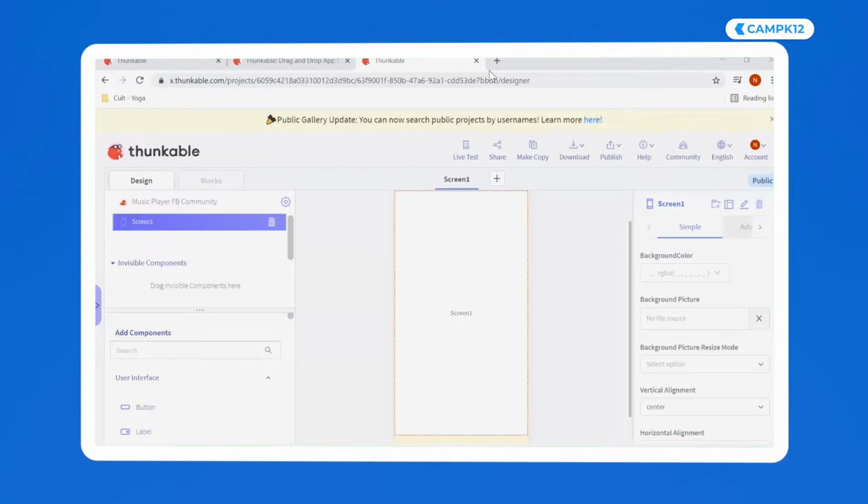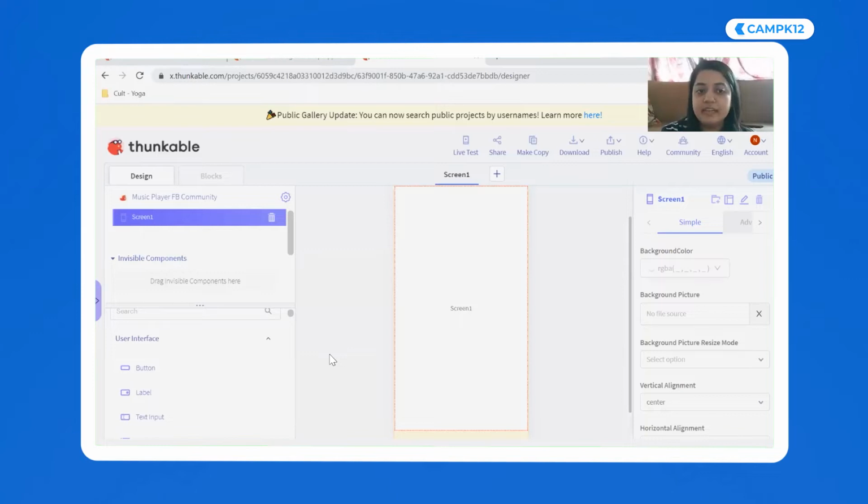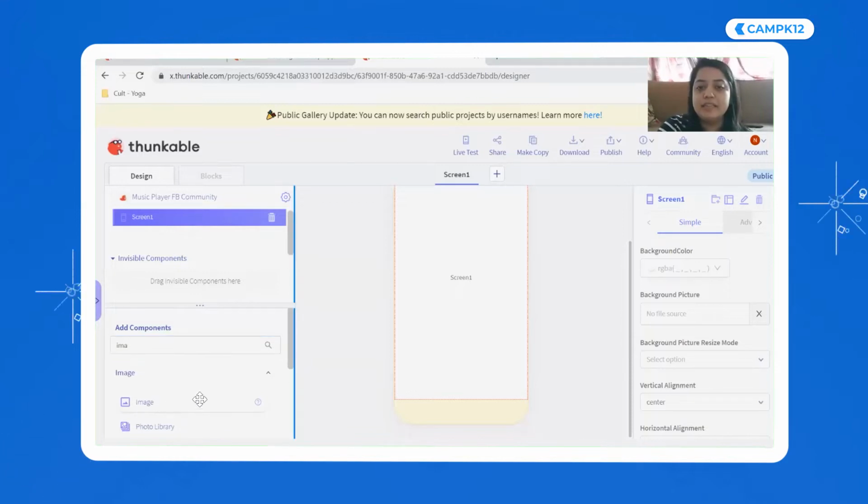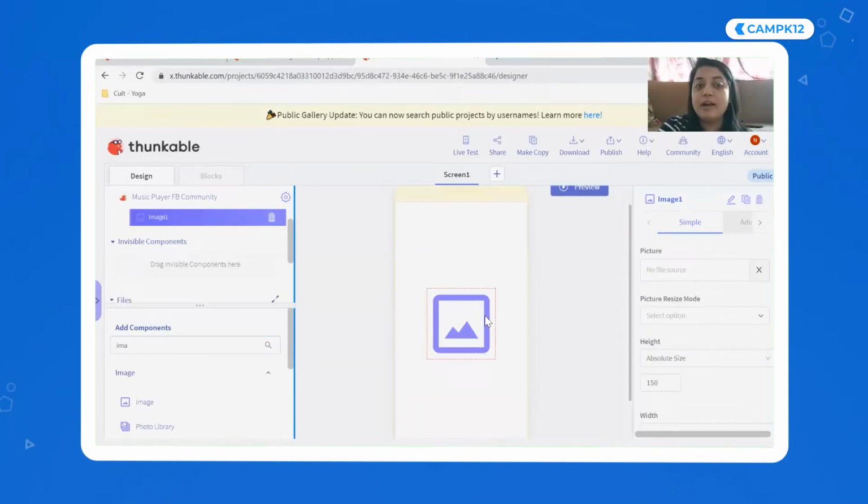Okay, so first of all, do you see to the left side there is something called interface? I'm going to start searching for components. I'm going to search for an image, and hey, I got an image. I'm going to bring an image over here. So now my app has an image. Correct? If you have doubts, wait, guys. I will tell you later how to resolve them, but wait and first see what I'm doing.